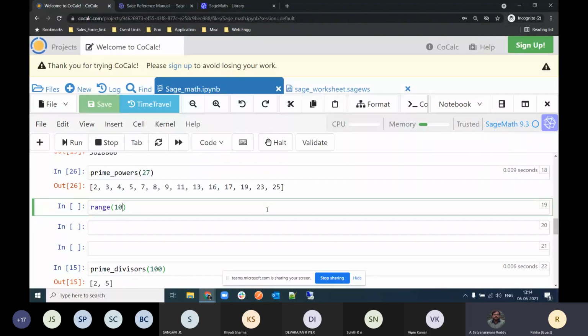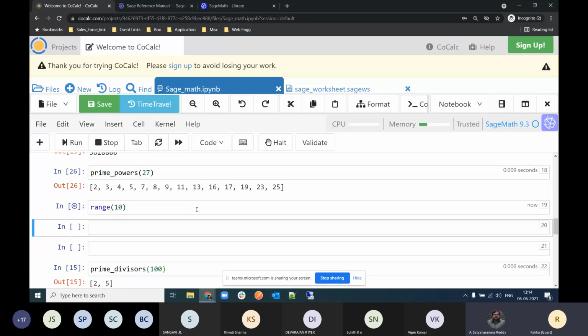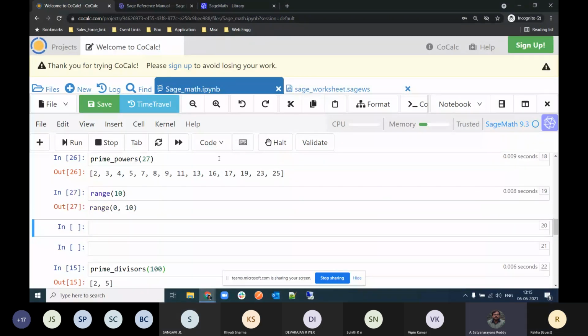Okay, no problem. Now write 2 in range of 10. Anyhow, it is not giving anything. Now type that 2 in range of 10. It says true, sir.